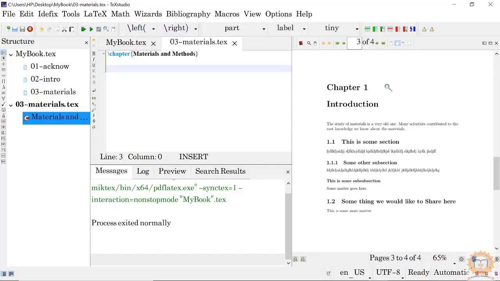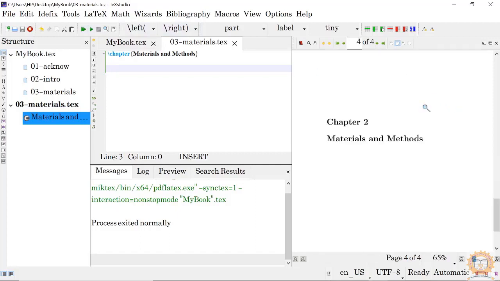and you will see the results here. There is no need to go to this main text file, because this thing the text studio will take care of.